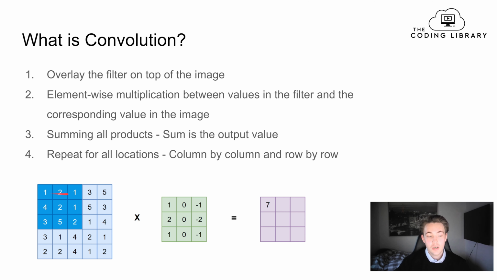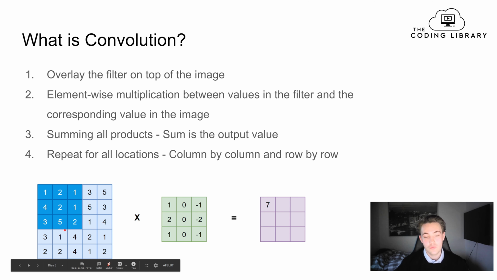So first of all here, after we have done this calculation, we'll move our filter, or convolve a filter, and slide it over the image. Then we will apply the filter on top of this area instead, and calculate a new value, which will be this value here. And then we do it column by column, and after that we go down one row by another row.